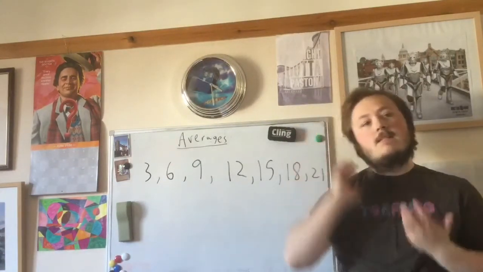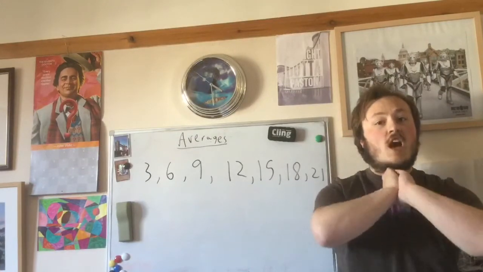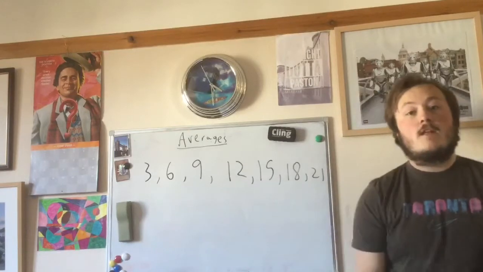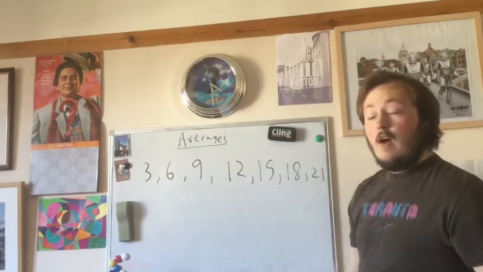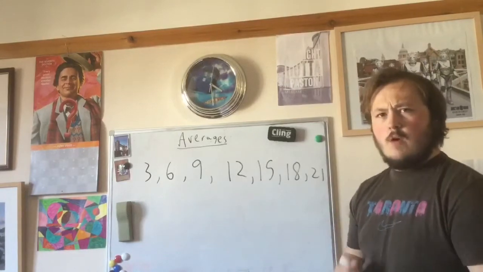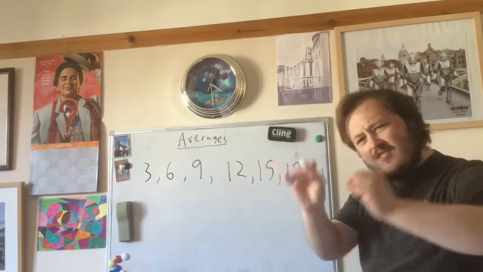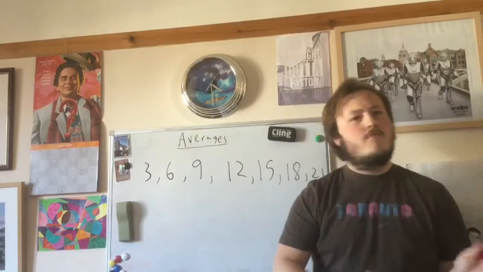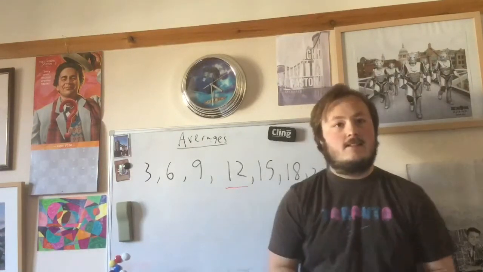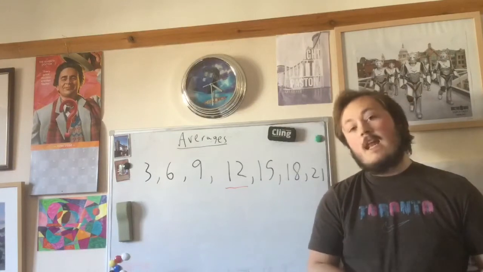There's no number that appears more than once, so we're going to have to use another average. What average could we use this time? Well, I have ordered the numbers, so most people will then say, well, if we've ordered them, why don't we go for the most central number, because that kind of rounds it all off. So we look at the middle number, which in this case is 12. That would be an average.